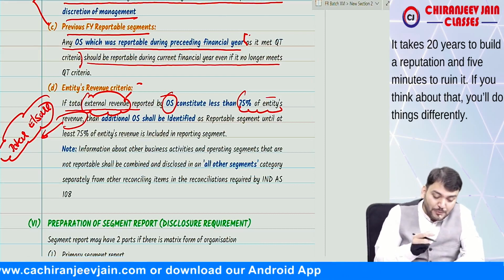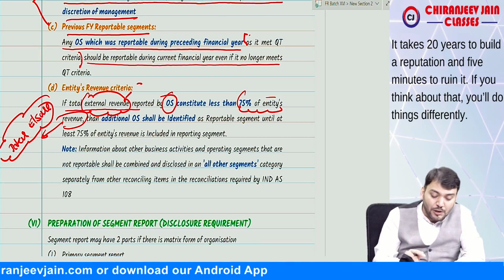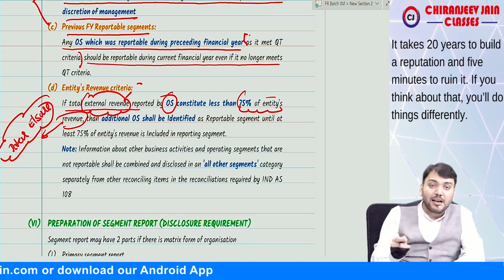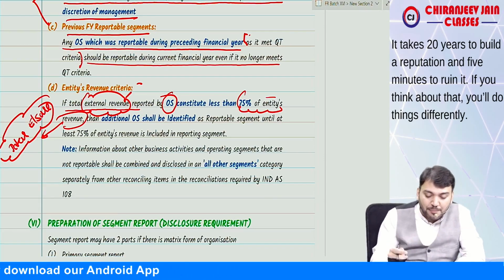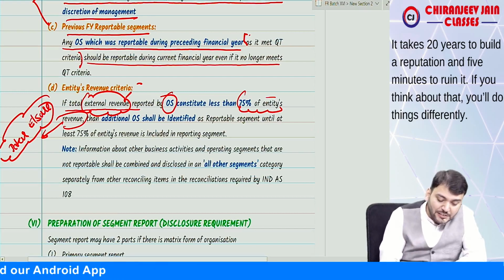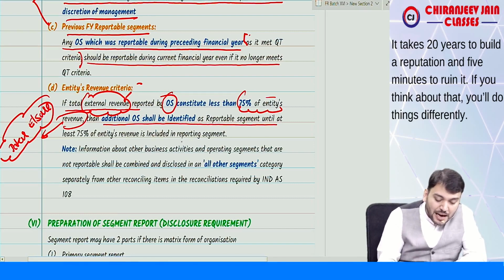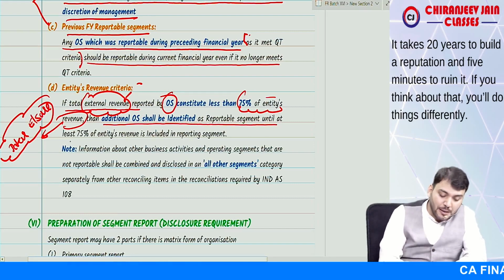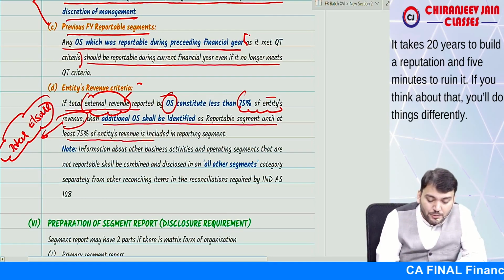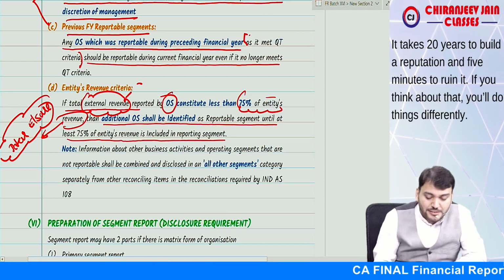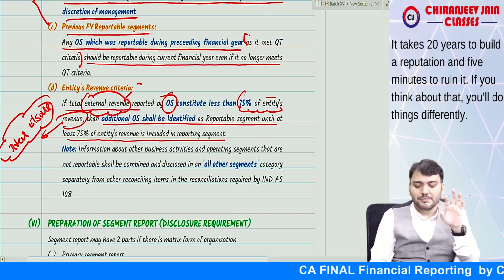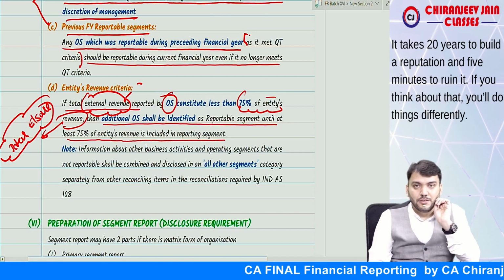So if total external revenue reported by operating segments is less than 75% of entity's revenue, then additional operating segments shall be identified as reportable until at least 75% of entity's revenue is included in reporting segments. Have you understood this point?